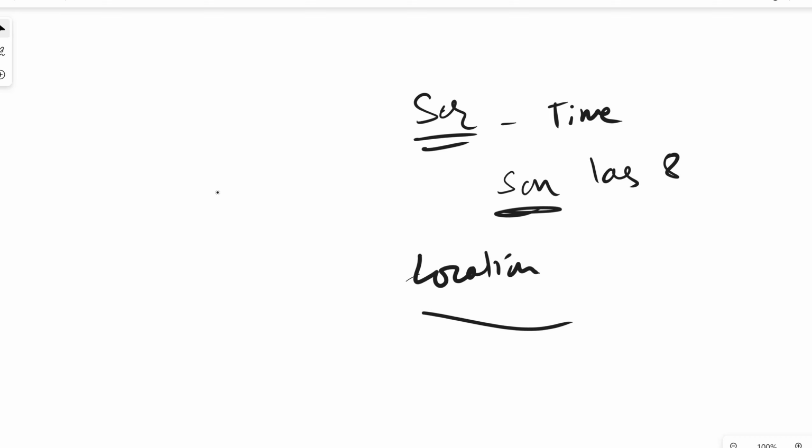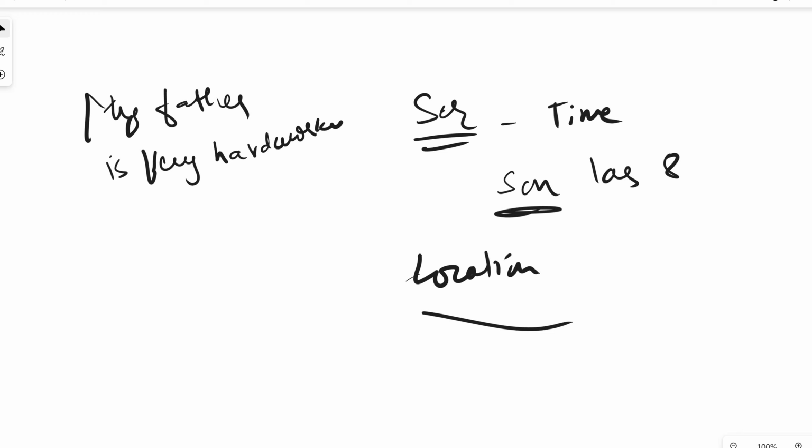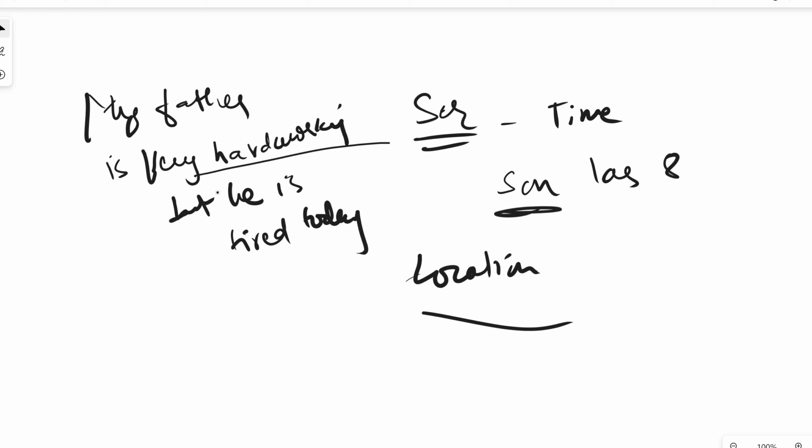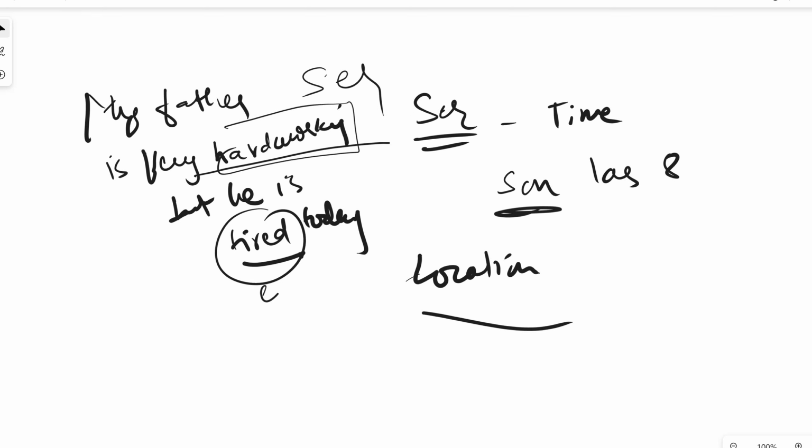Now let's deal with some more examples. Now if I say my father is very hardworking, but he's tired today. Now, hardworking is a personality trait, it's an inherent trait. And tired is something that is temporary. It's a temporary physical state. So for describing this, I'll be using ser. For this, I'll be using estar.